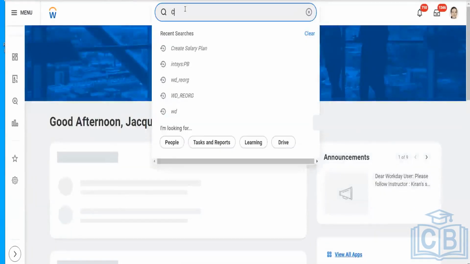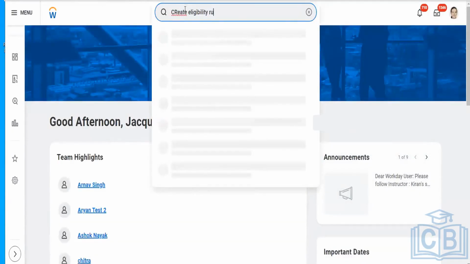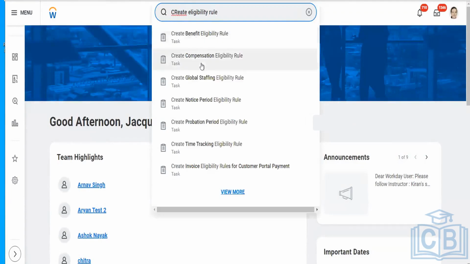For example, create eligibility rule. We will always go with the compensation eligibility rule because this is related to compensation.